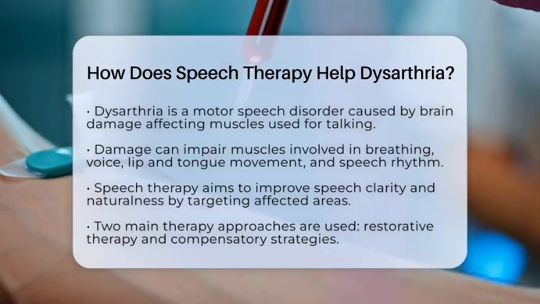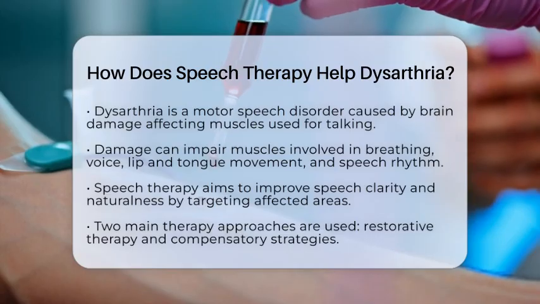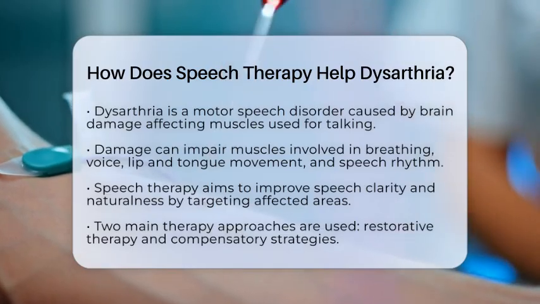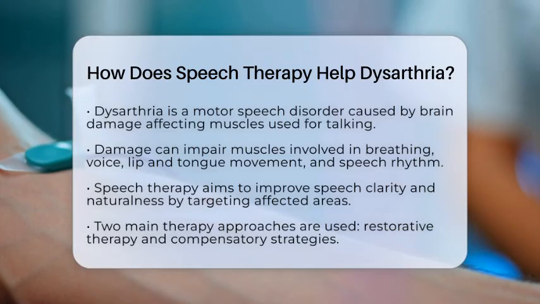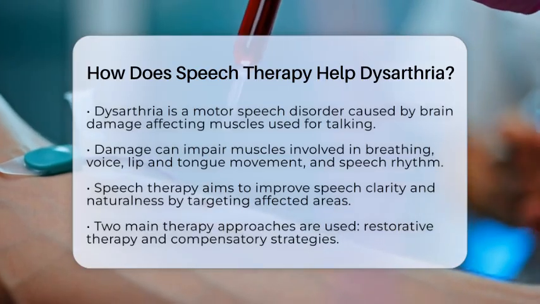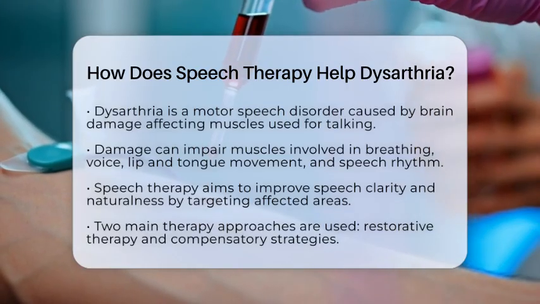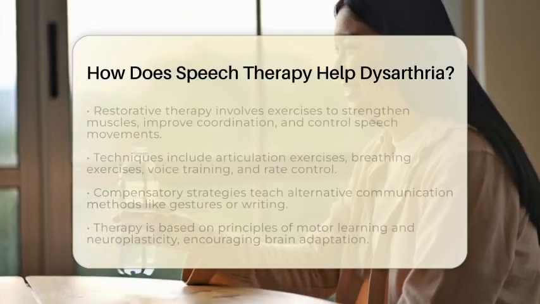Therapists use two main approaches. The first is restorative therapy, which aims to improve the function of the muscles and speech systems. This involves exercises that strengthen muscles, improve coordination, and give better control over speech movements.